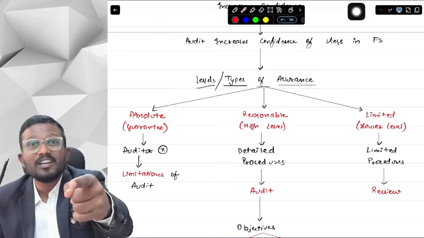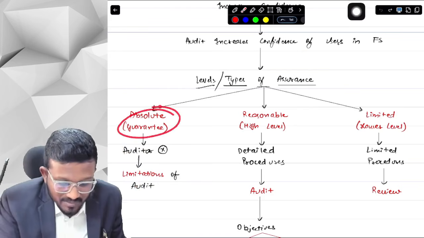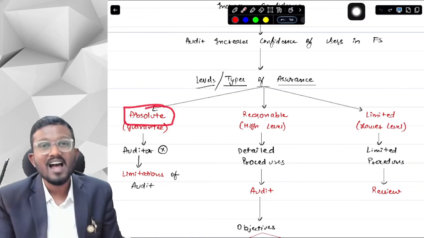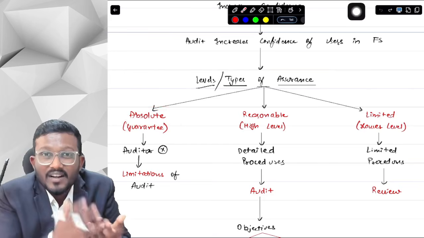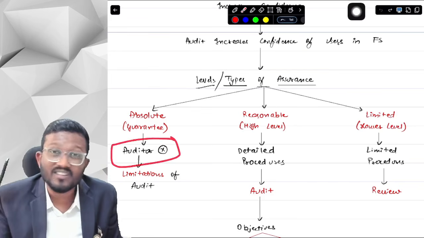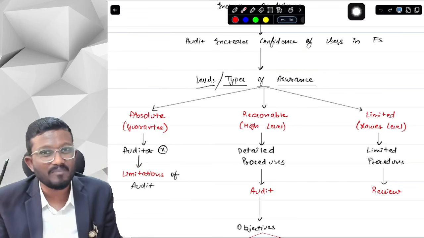I am guaranteeing you that the financial statements are prepared as per the applicable financial reporting framework. This is called what? This is absolute assurance. Now as an auditor, can I give an absolute assurance? No, I cannot give an absolute assurance, sir. As an auditor, I cannot say that the financial statements are prepared on the basis of the applicable FRF.